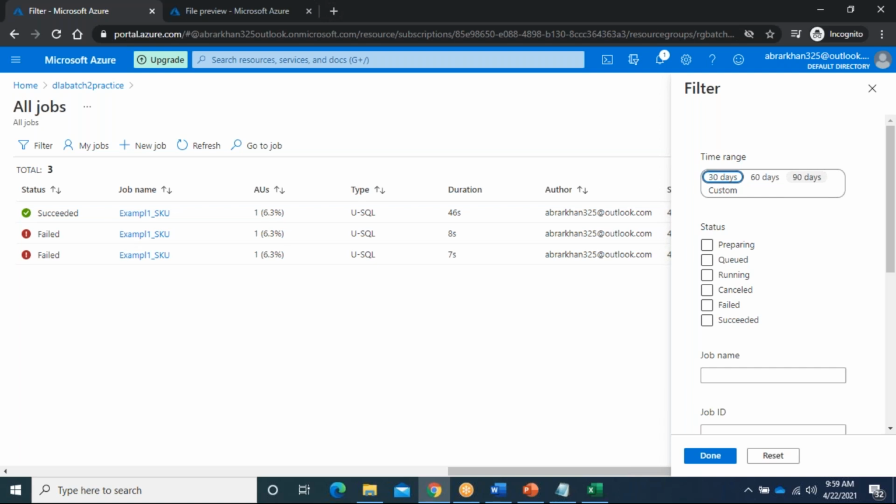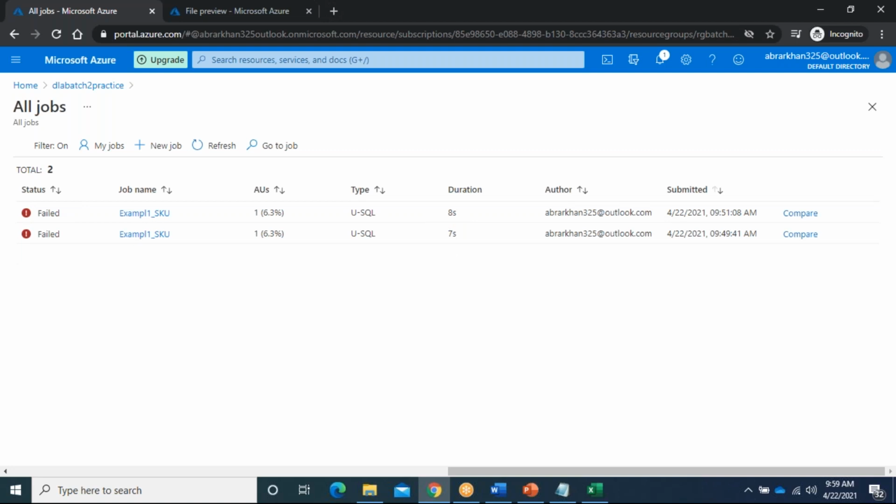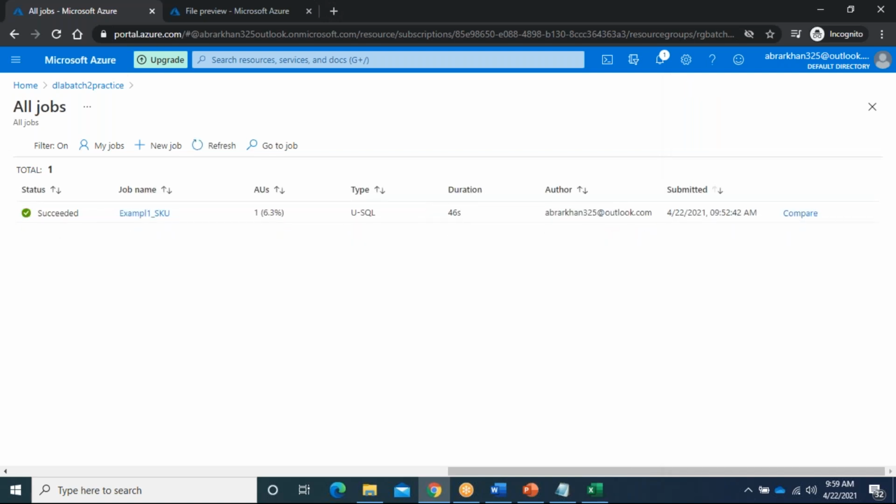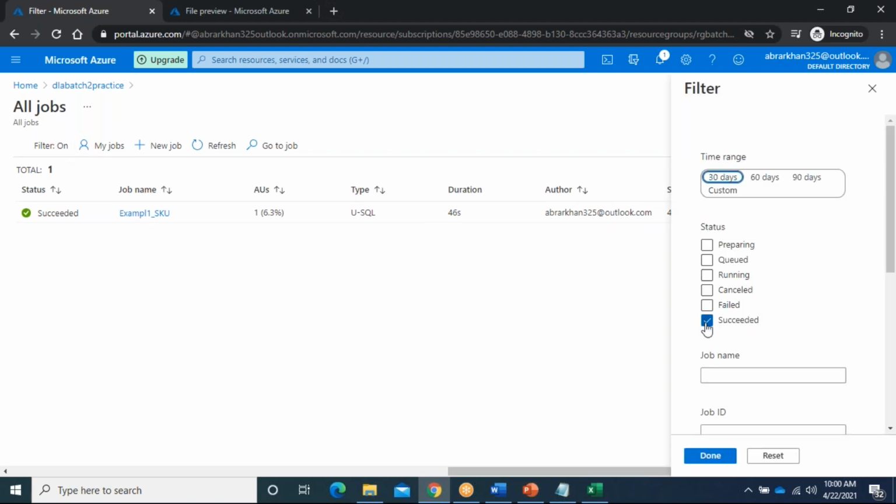After 30 days, if you want to go back, no. For example, here I have the option to see only failed jobs. It will show the failed jobs only. Now, if I want only executed jobs, generally succeeded jobs, or in real-time environments, if you are running something and want to see what the job is doing, then you can filter. Otherwise, it will show everything. Clear? Yes, sir. The filter is clear. I will reset.